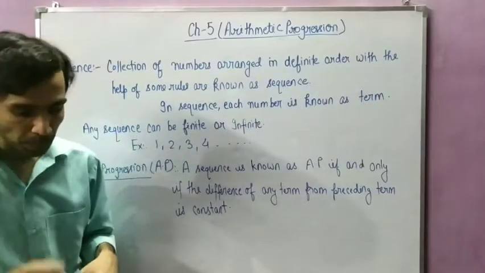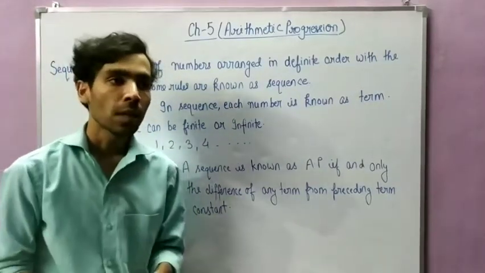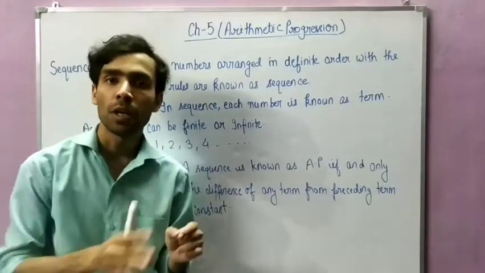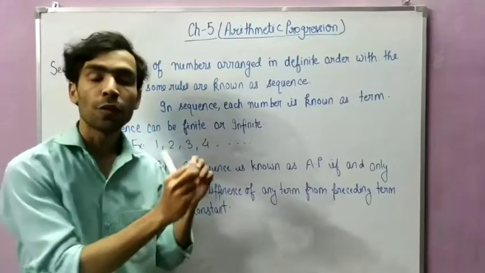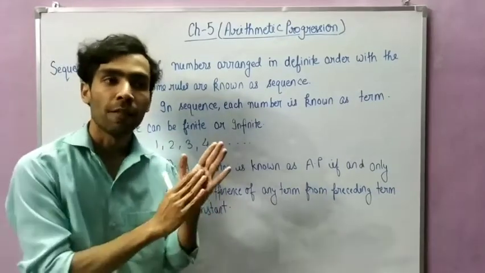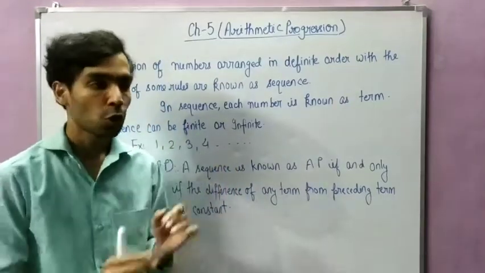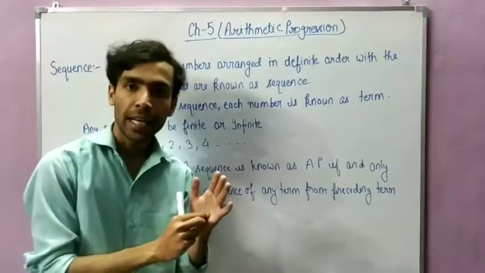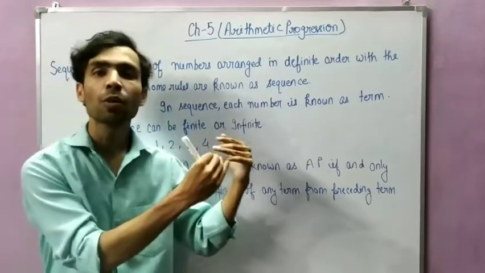Means when you write a particular number in a proper way, like when you write natural numbers, you write 1 2 3 4 5 6 7. You followed some rules: after 1, 2 will come, after 2, 3 will come, after 3, 4 will come. So you are following some definite rules. Like the English alphabet: A, then you write B, then you write C. So these things are known as a sequence.